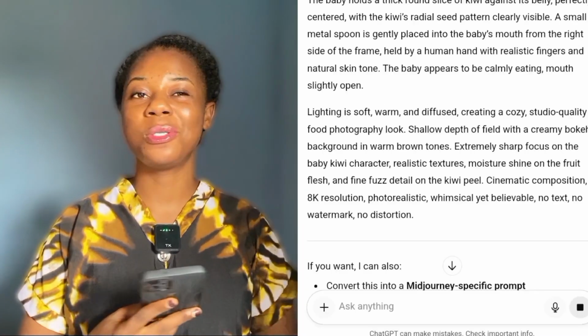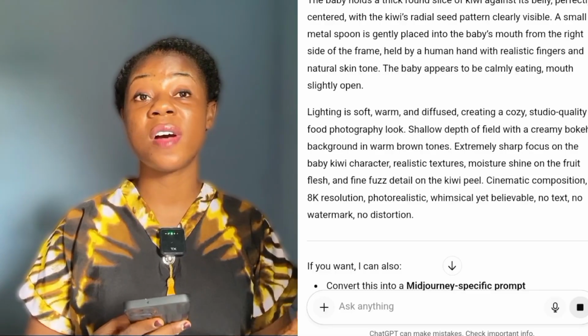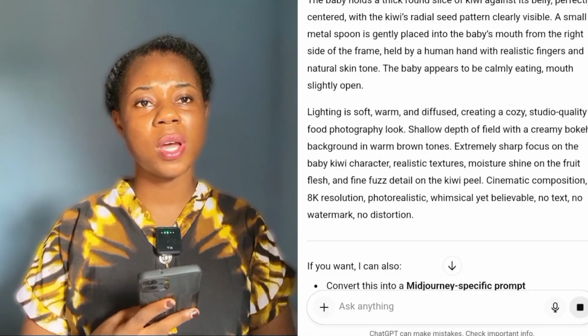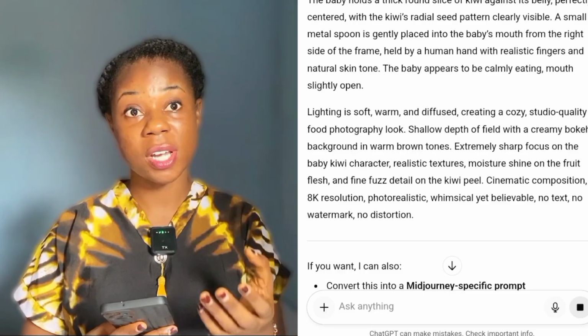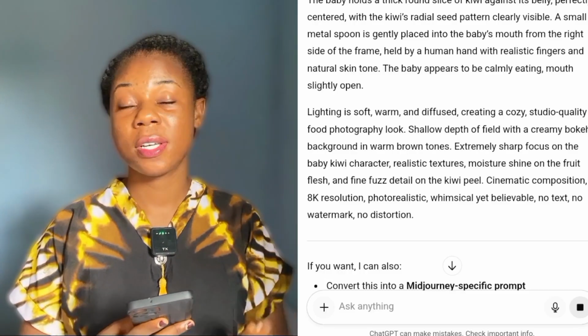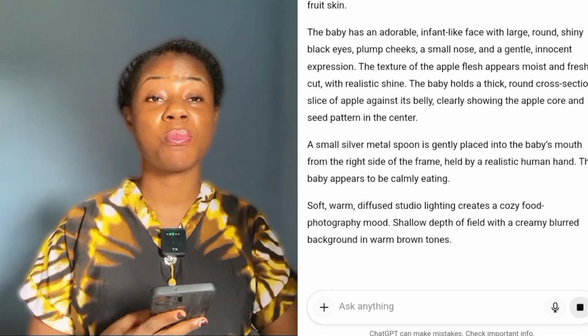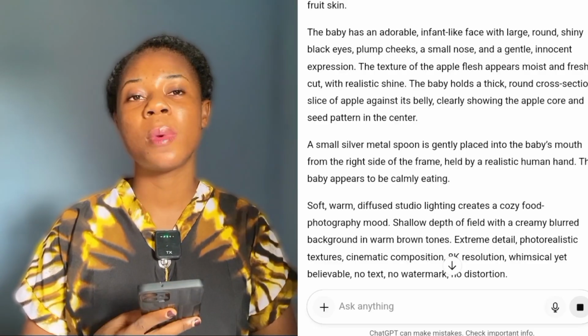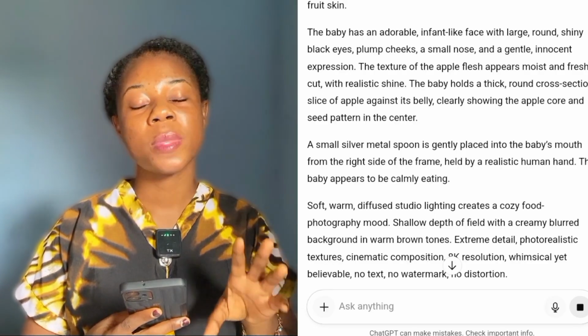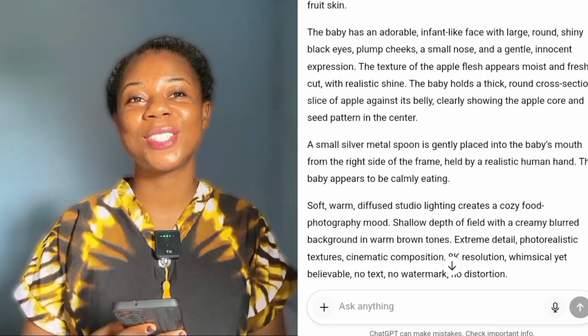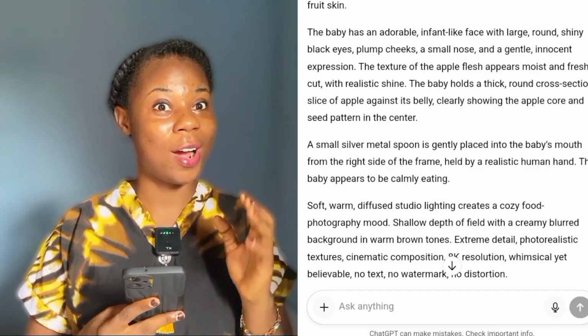So whatever image you want to create, just go ahead and prompt ChatGPT to give you prompts for that. That is how crazy it is. You can see ChatGPT is giving me a prompt for me to create a hyper realistic AI image for Apple.